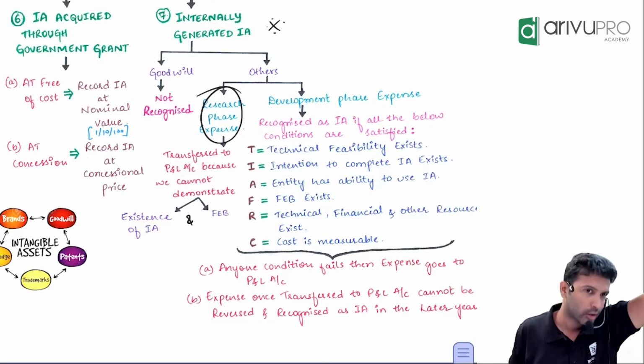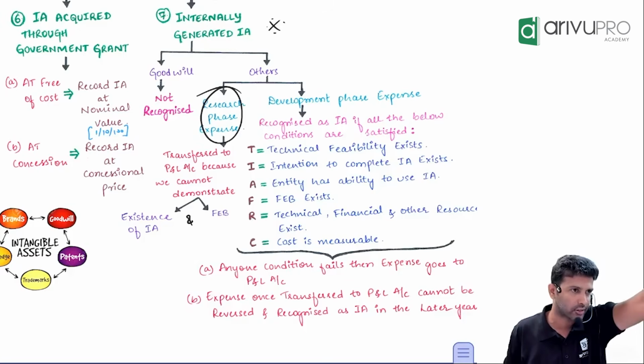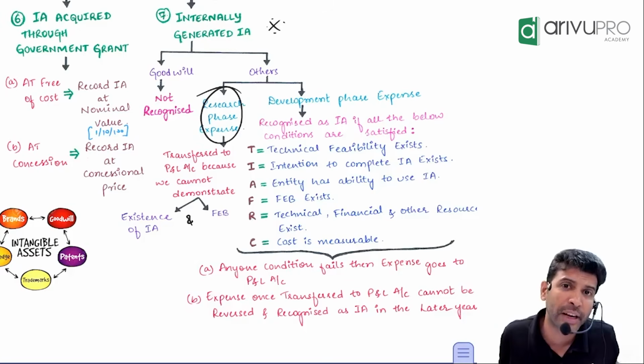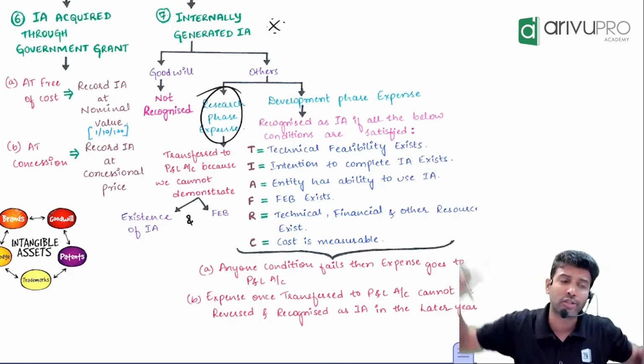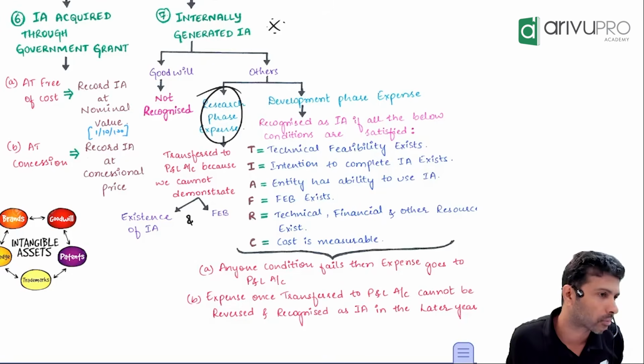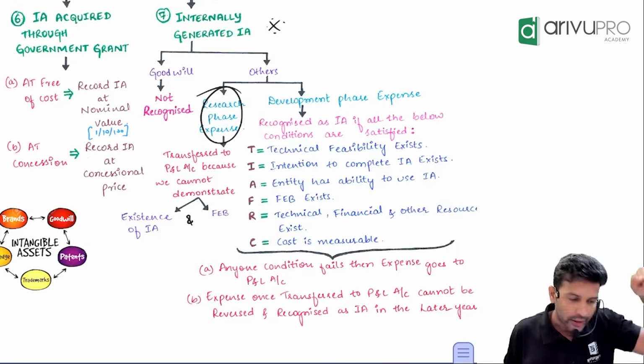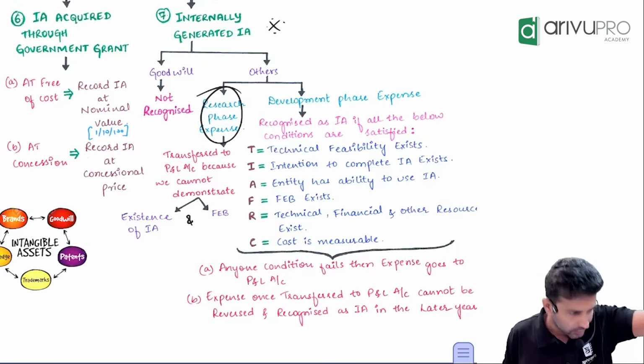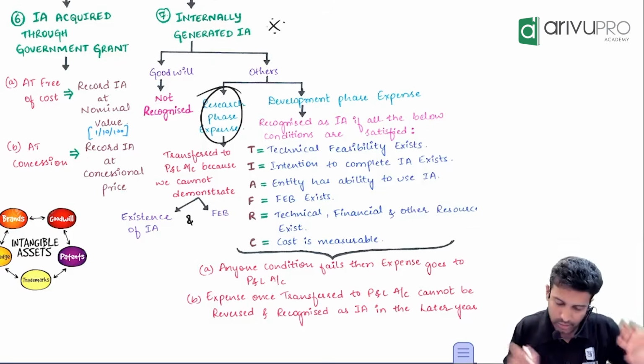No deferment. This is an important question which they ask. They will say, company incurred research expenditure of 10 lakh. They want to amortize this over 5 years. Comment. Acceptable or not acceptable? It has to be transferred to P&L immediately this year only. No deferment allowed. This is about research.